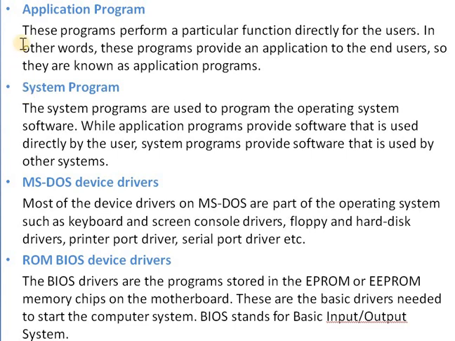Application program provides a particular application for the end user, and system program is a software for the operating system.